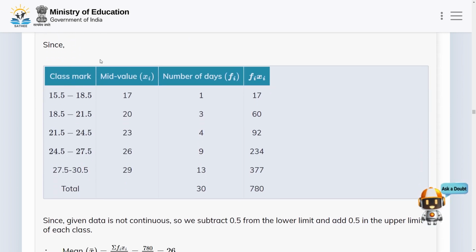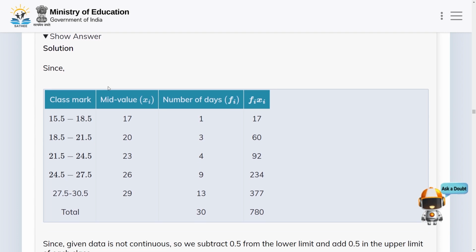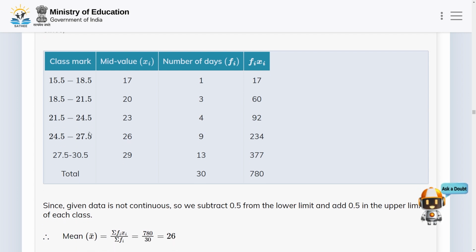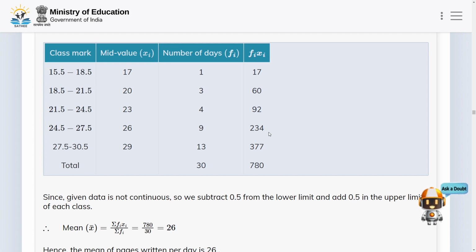First of all we need to find the class mark. Okay, so we calculated the class mark and fi xi. So here for the class 15.5 to 18.5, the mid value is 17, number of days is 1, and fi xi is 17, and similarly you will get these values. So the sum of the number of days, summation fi, is equal to 30, and summation fi xi is equal to 780.